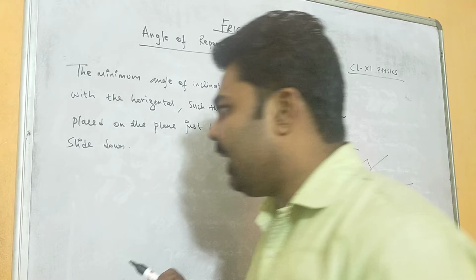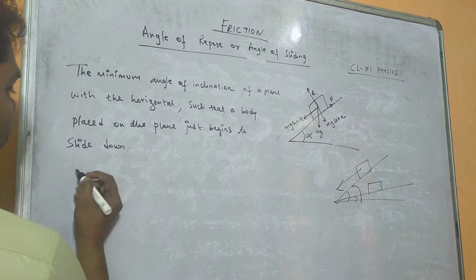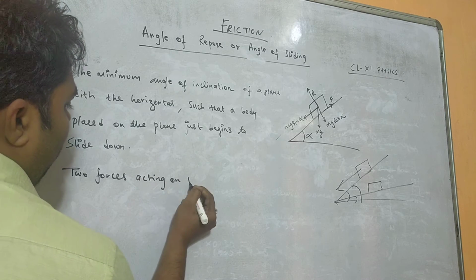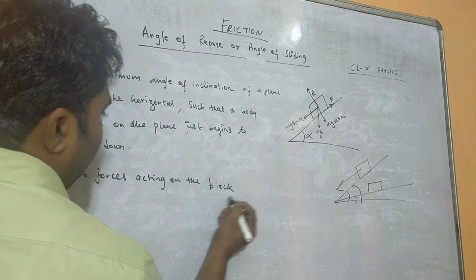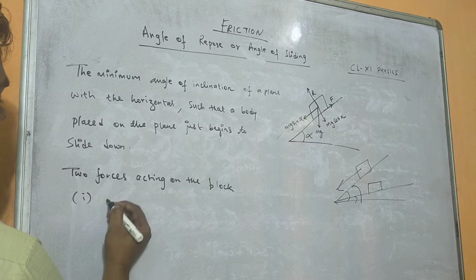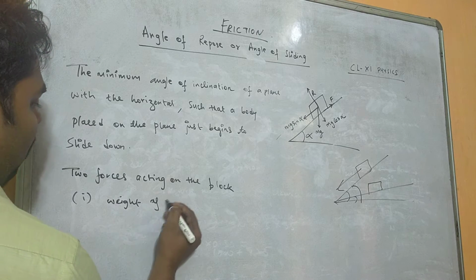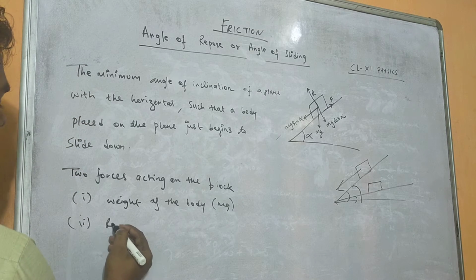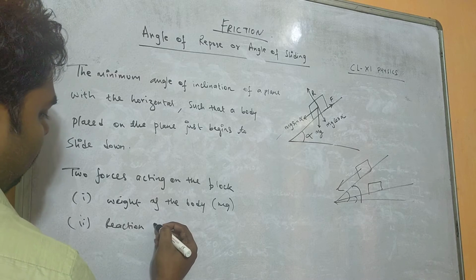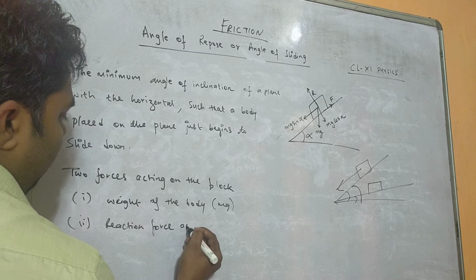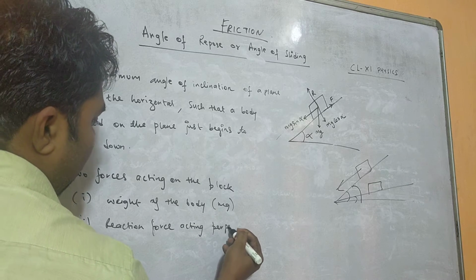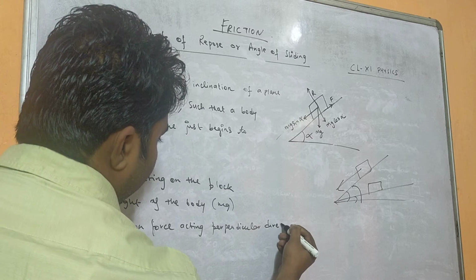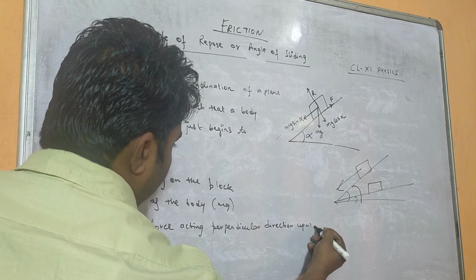So from the given diagram we can write two forces acting on the block: the weight of the body, that is mg, and the reaction force acting in the perpendicular direction, upward, right?